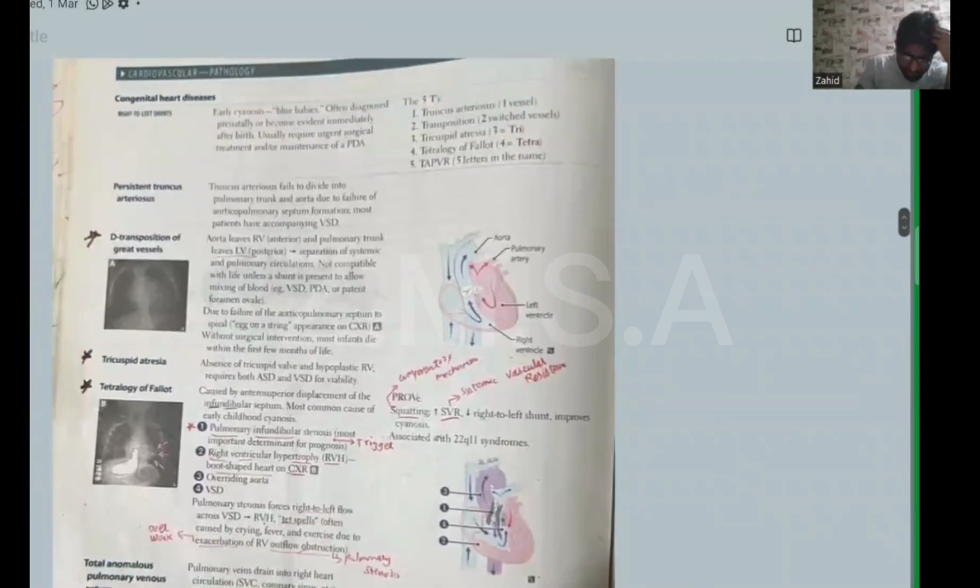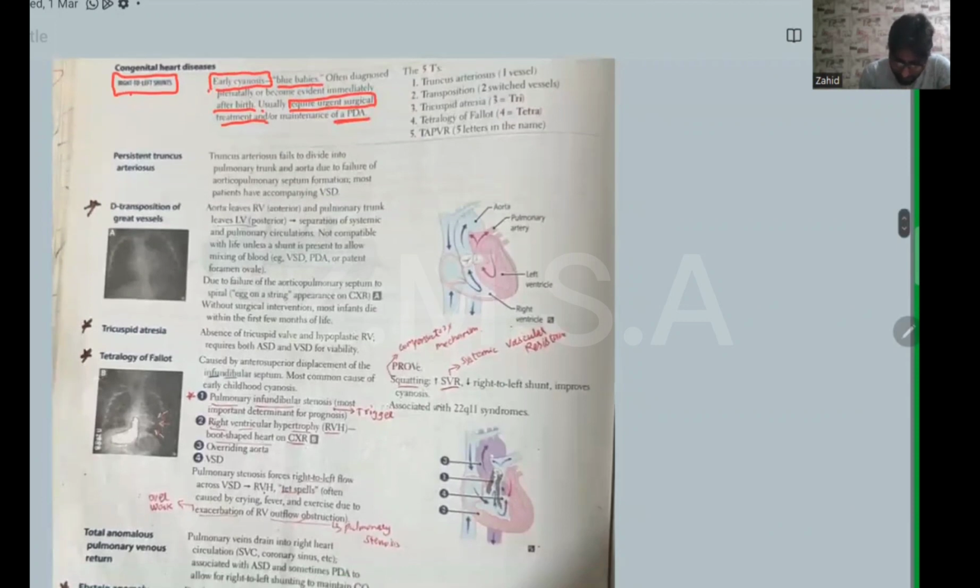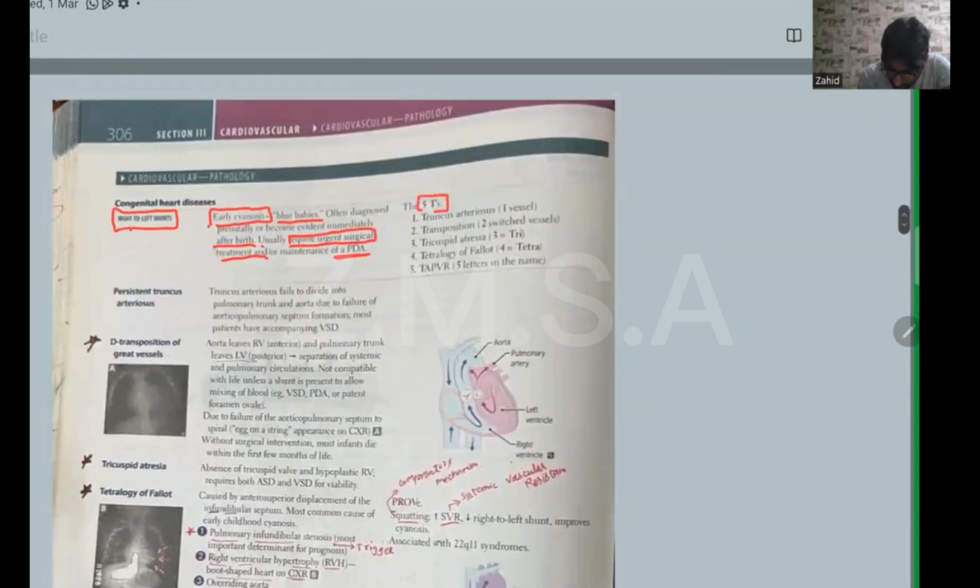Now we are going to read about congenital heart disease with right to left shunt, also known as cyanotic congenital heart disease. Cyanotic congenital heart disease leads to early cyanosis. Clinical presentation: blue babies, often diagnosed prenatally or becoming evident immediately after birth, usually requiring urgent surgical treatment and maintenance of the PDA. Okay, and here we see five T's. First T is truncus arteriosus.